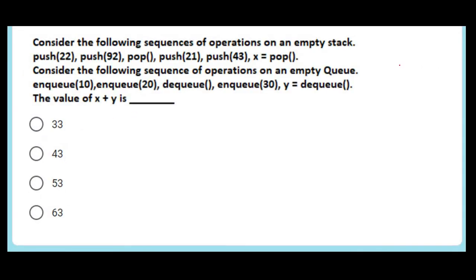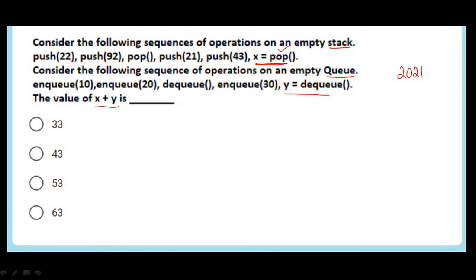Next question. This question is actually a GATE question. It was a 2021 GATE question. So this question is based on stack as well as queue. So we have to find out what is the value of x and what is the value of y, and we have to add both of them. So x is equal to pop here.